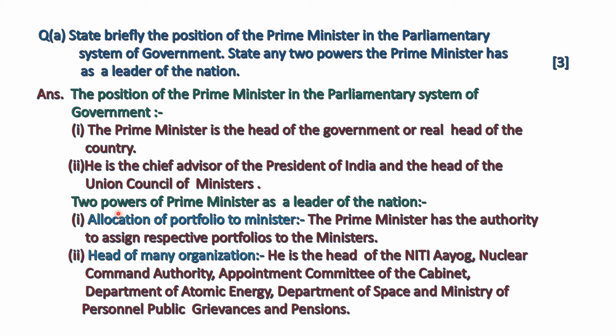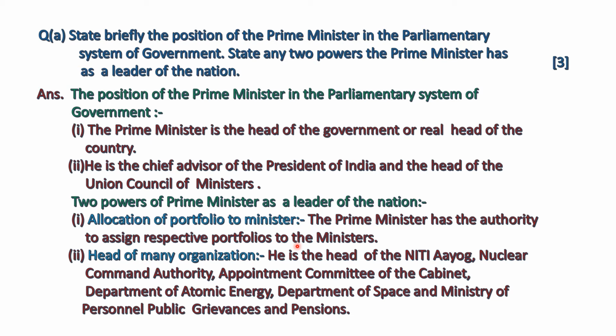Now, the 2 powers of Prime Minister as a leader of the nation. First is allocation of portfolio to minister. The Prime Minister has the authority to assign respective portfolios to the ministers.